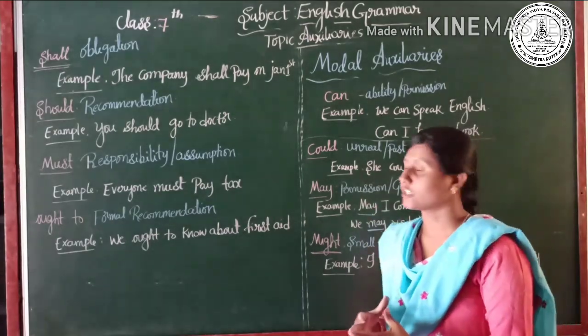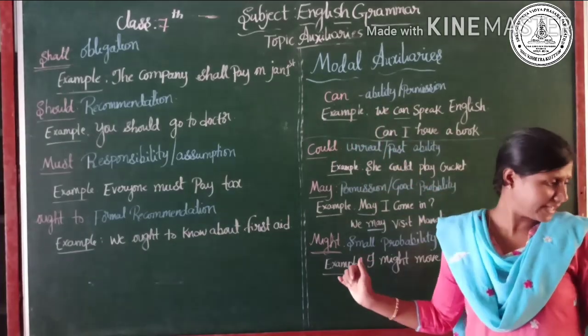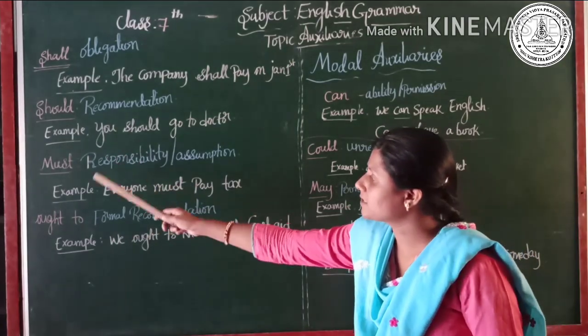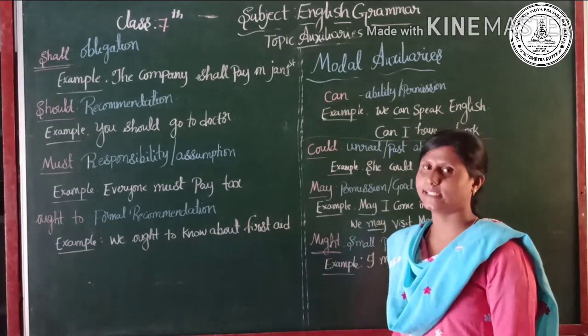Let us see which auxiliaries help in such situations: can, could, may, might, and shall, should, must, ought to. These are all the set of modal auxiliaries.